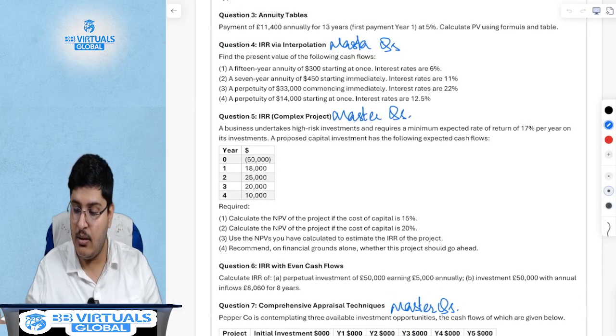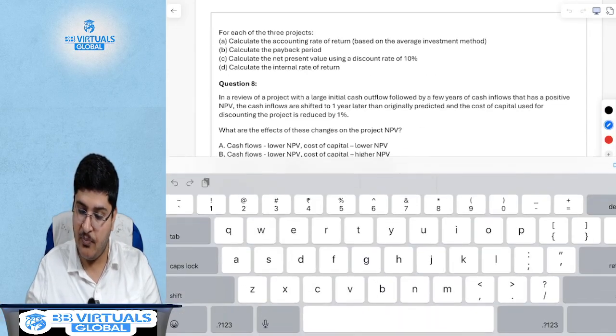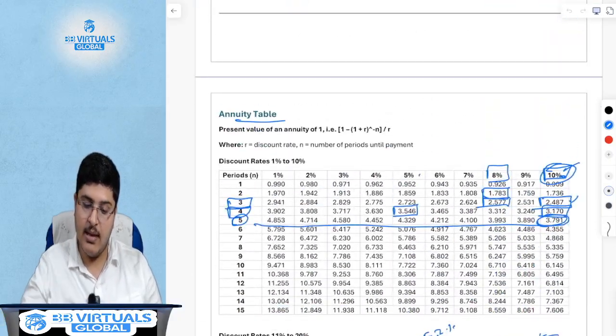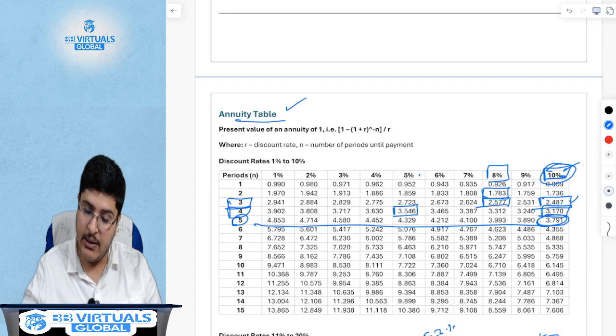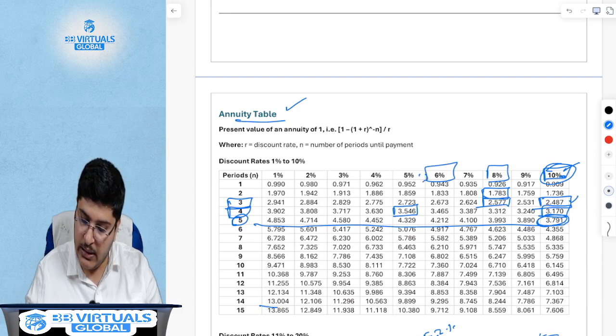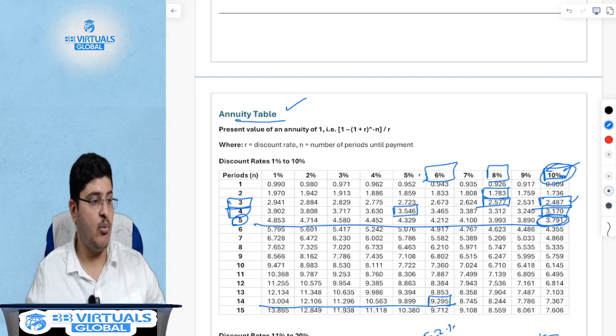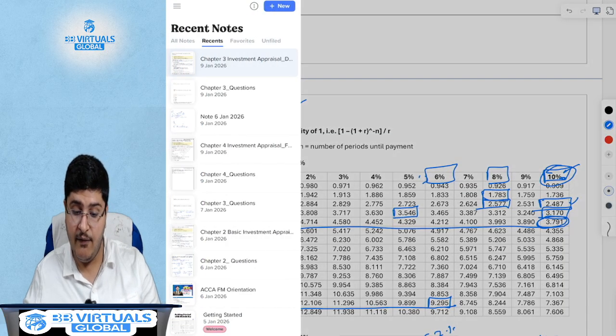Let's look at the annuity table. Just go to the end of this chapter. This is the annuity table. At 6% and 14 years, the factor is 9.295.